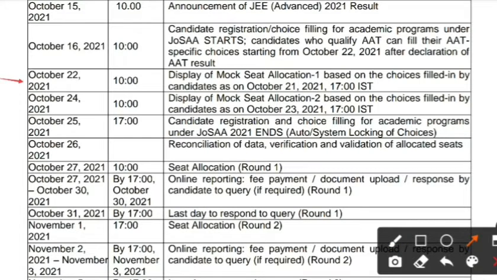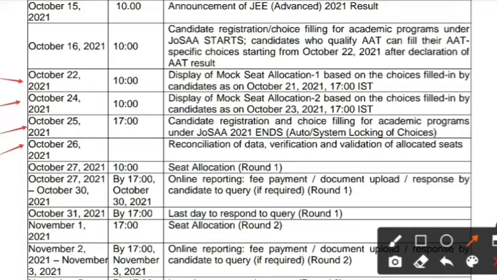On October 22, mock seat allotment 1 is displayed, which is based on the choices filled by candidates up to 5 p.m. On October 24, mock seat allotment 2 is displayed, which is based on the choices filled by the candidates on October 23 up to 5 p.m. On October 25, up to 5 p.m., the candidates can fill choices on the JoSAA website. Automatically it is locked at 5 p.m.